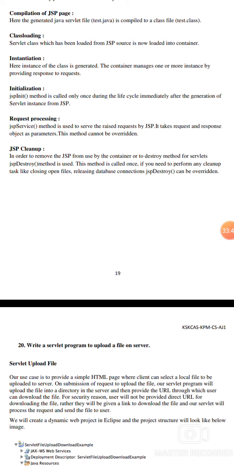JSP cleanup: in order to remove the JSP from use by the container, or to destroy the servlet, the jspDestroy method is used. This method is called only once. If you need to perform any cleanup task, like closing an open file or releasing a database connection, the jspDestroy method can be overridden. Thank you.